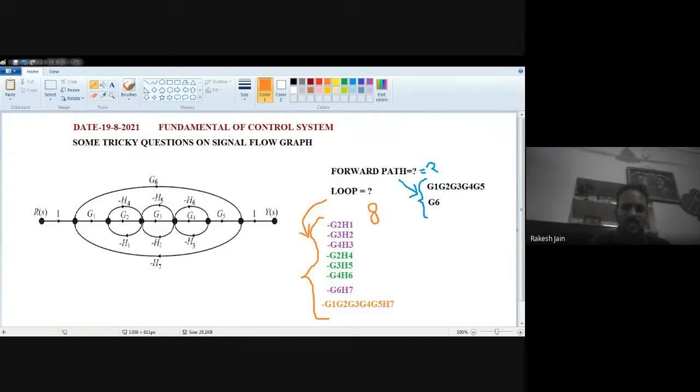Now, if you understand this question, type okay in the message box, then I will proceed to the next question. Type okay in the message box if you understand this question. Yes, very good. Now I am going to write down the next question. Be very careful. I am just removing this question.